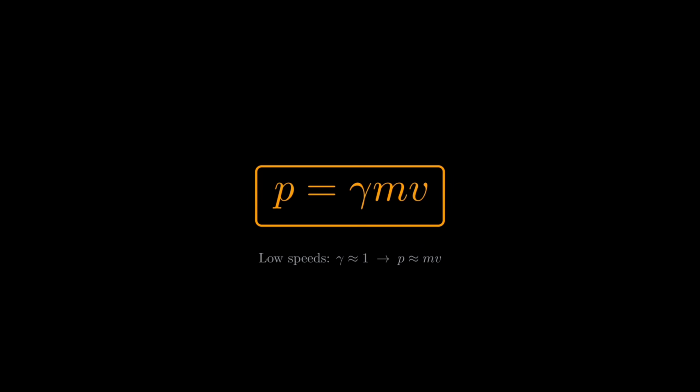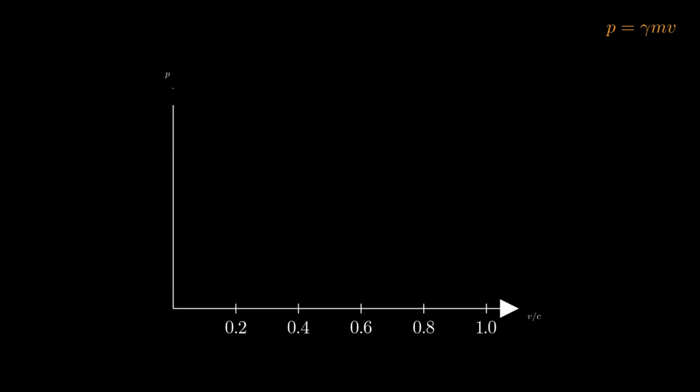At low speeds, gamma is close to 1, so this just returns the classical formula. But as speed climbs, gamma grows and momentum increases much faster than you'd expect. Watch what happens as velocity approaches c. Momentum doesn't just climb, it shoots toward infinity. That means you'd need infinite force to push anything with mass to the speed of light. It simply can't be done.